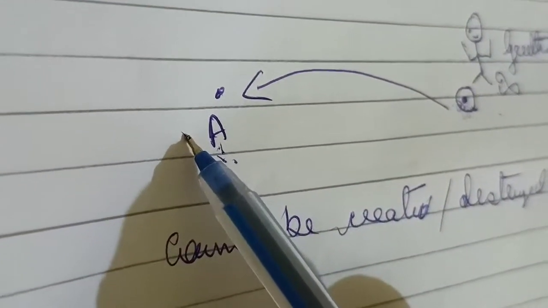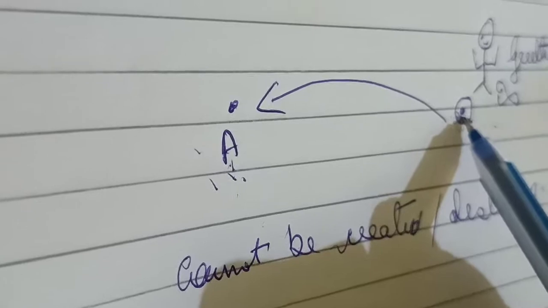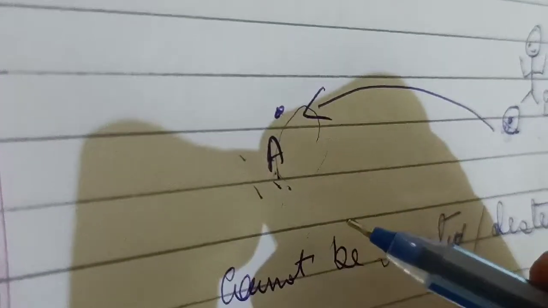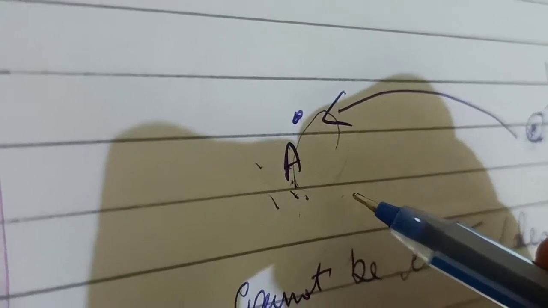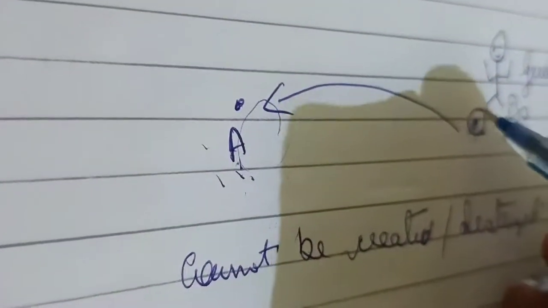When she reaches point A, she puts that charge down on point A, and that energy which is obtained inside the charge is called electric potential.